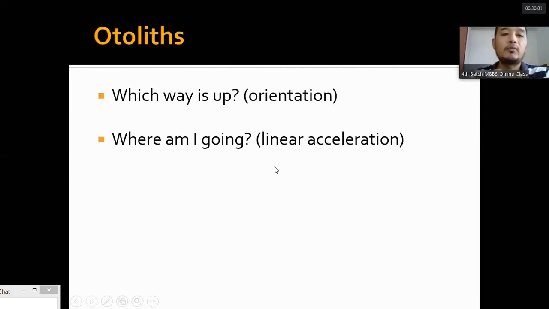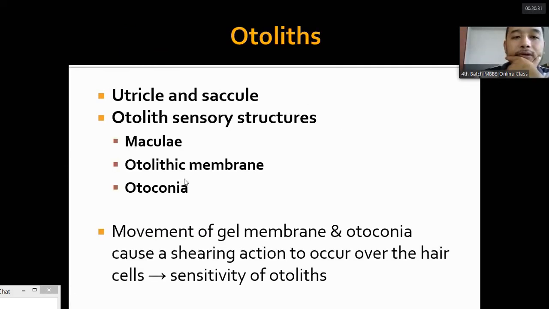Now, let's come to otoliths. We talked about angular movement, angular acceleration. Now let's talk about linear acceleration or linear movement, and also the orientation of the head with regard to gravity. This is detected by the otoliths. Otoliths are also called otolithic organs. These organs are housed in two components of the vestibule, that is the utricle and the saccule. This utricle and the saccule are the two otolithic organs.